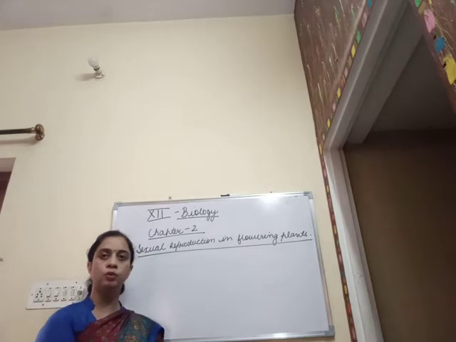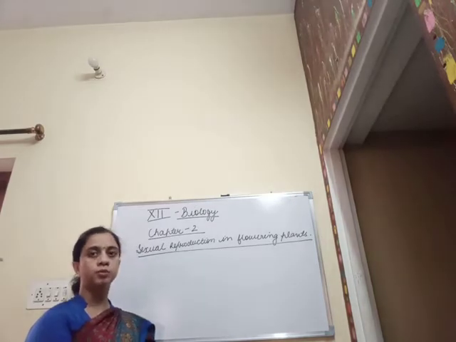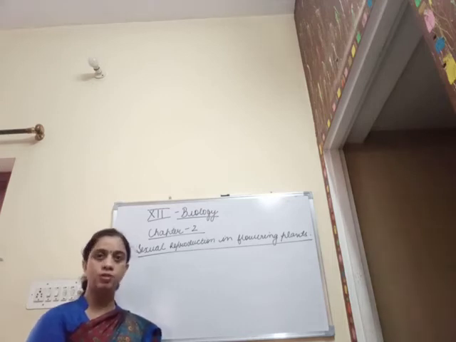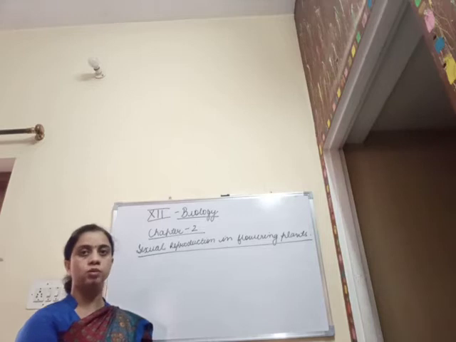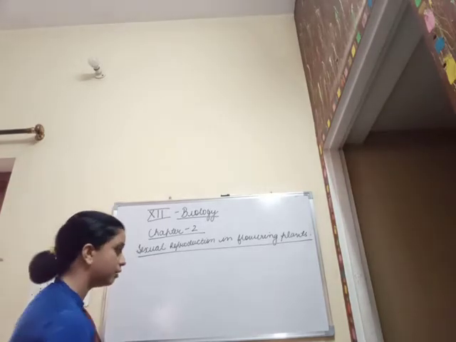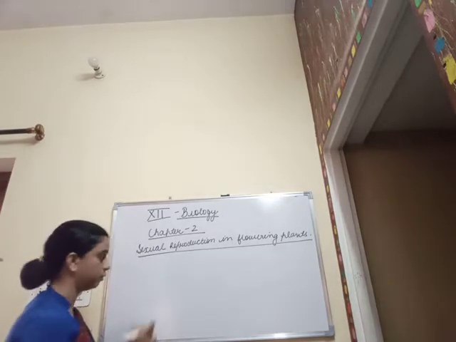In our previous video we talked about all the types of pollination and the various adaptations that flowers adopt for being pollinated by various pollinating agencies. Today we are going to talk about the outbreeding devices and the artificial hybridization technique.